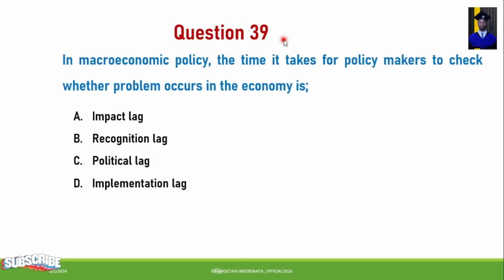Question number 39. In macroeconomic policy, the time it takes for policymakers to check whether problems occur in the economy is A. Impact lag. B. Recognition lag. C. Political lag. D. Implementation lag. So the correct answer for this question is recognition lag.